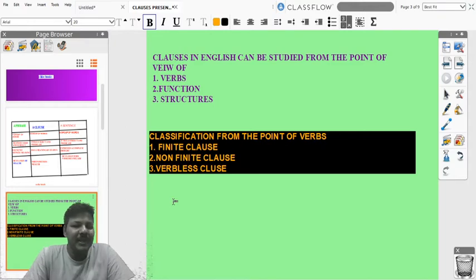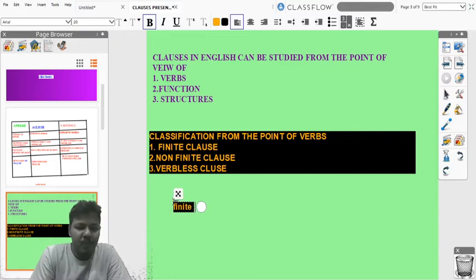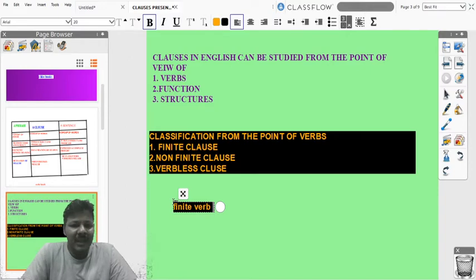Before we discuss the finite clause, we should know what is a finite verb. A finite verb is a verb which has agreement between subject, number, person and verb, and it has subject and predicate in it, friends, and you can recognize easily what tense it is.